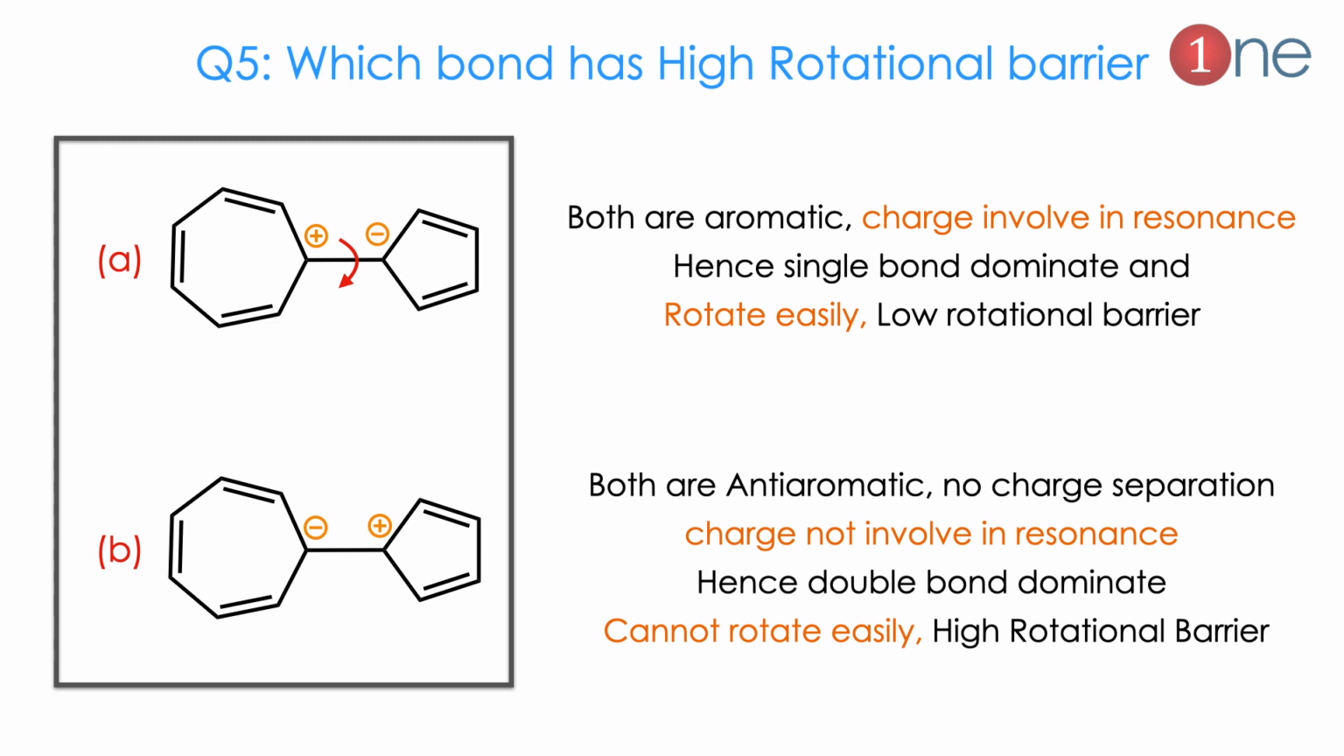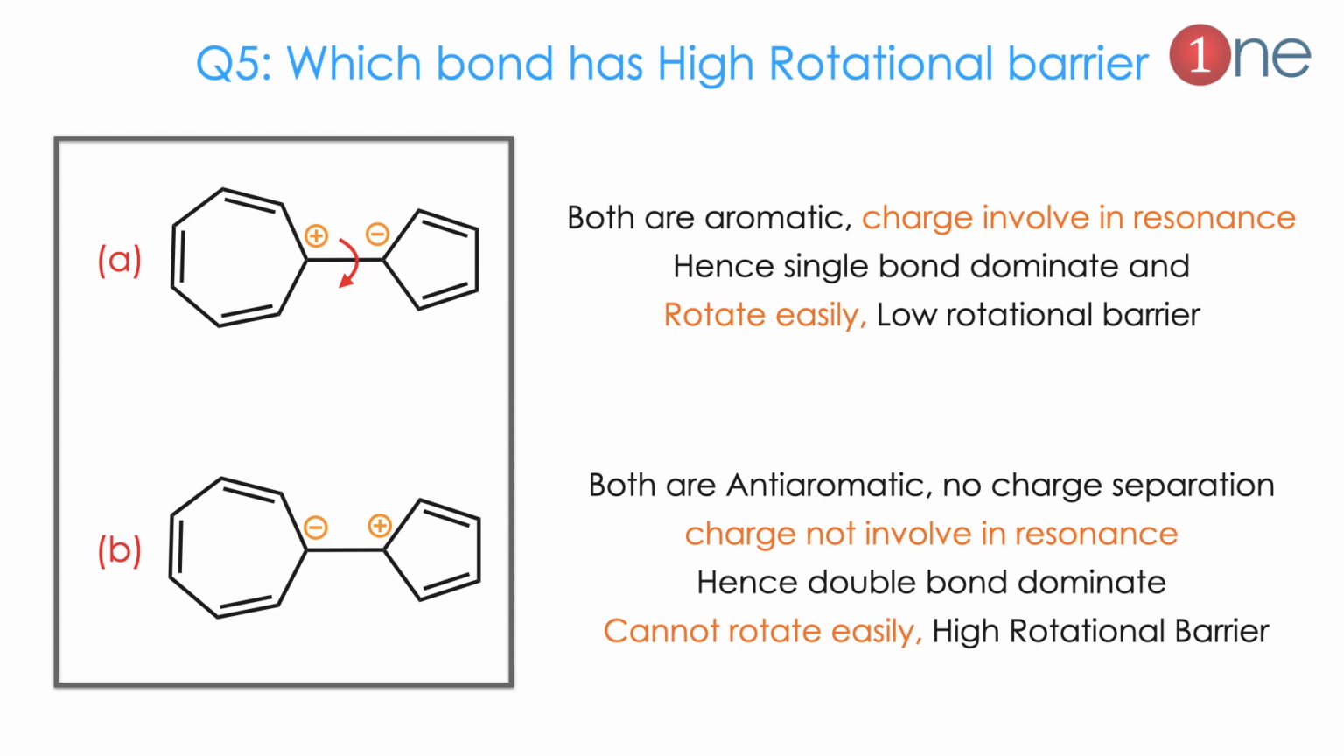Let us understand a similar kind of question. The question is which molecule has a high rotational barrier. The rotational barrier means the molecule should not rotate, right? So which molecule will not rotate? The molecule with a double bond will not rotate. Here the structures A and B both look the same, but they are entirely different. So we very well know that resonance can allow the molecule to rotate.